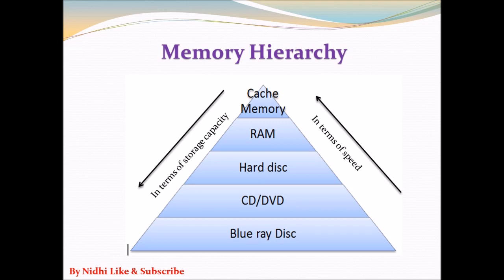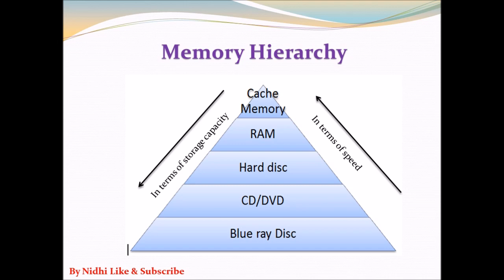When we go from top to bottom, the storage capacity increases. And when we talk about the speed, it increases from bottom to top. Cache memory is the fastest memory, and after that, speed decreases from top to bottom. Then RAM is slower than the cache memory, and the hard disk is much slower than the RAM, and then CD, DVD, and Blu-ray disc.